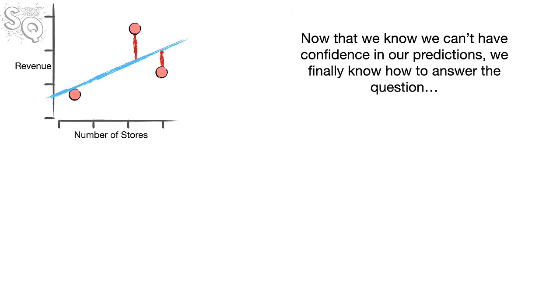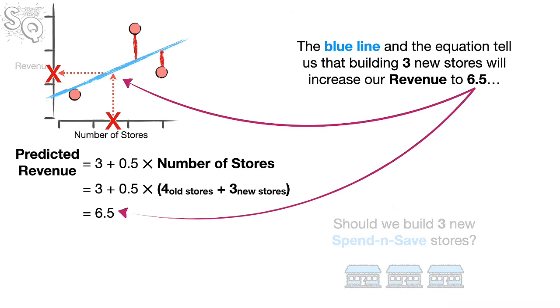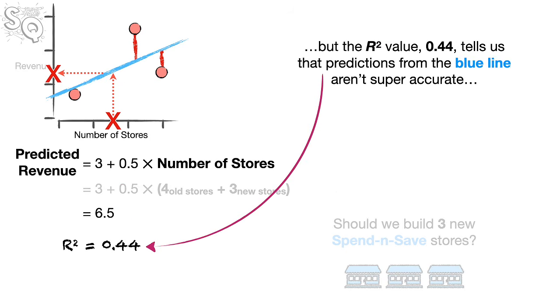Now that we know we can't have confidence in our predictions, we finally know how to answer the question: should we build 3 new spend and save stores? The blue line in the equation tells us that building 3 new stores will increase our revenue to 6.5. But the r-squared value, 0.44, tells us that predictions from the blue line aren't super accurate.